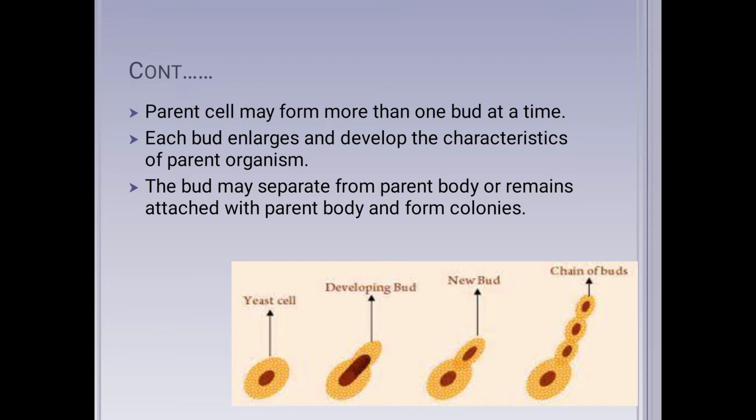As you can see in the diagram given below, at first there is one yeast cell, that you can say is the parent cell. Then a bud is grown on one side of the parent body, and the nucleus has divided into many nuclei, and one of the nuclei has moved to the bud, and there is a chain of buds. That we have discussed, the second condition is that the daughter yeast cells form colonies, or you can say they form chains of buds, or they form chains of yeast cells.